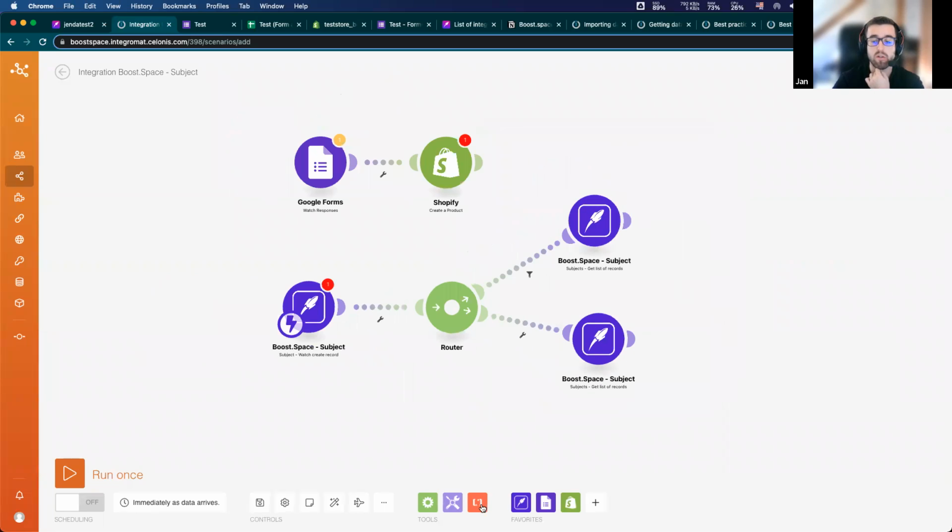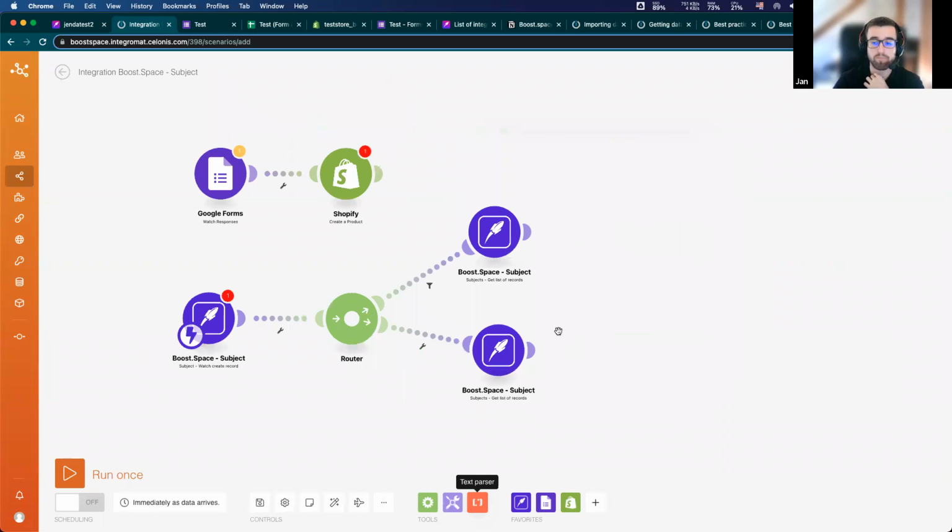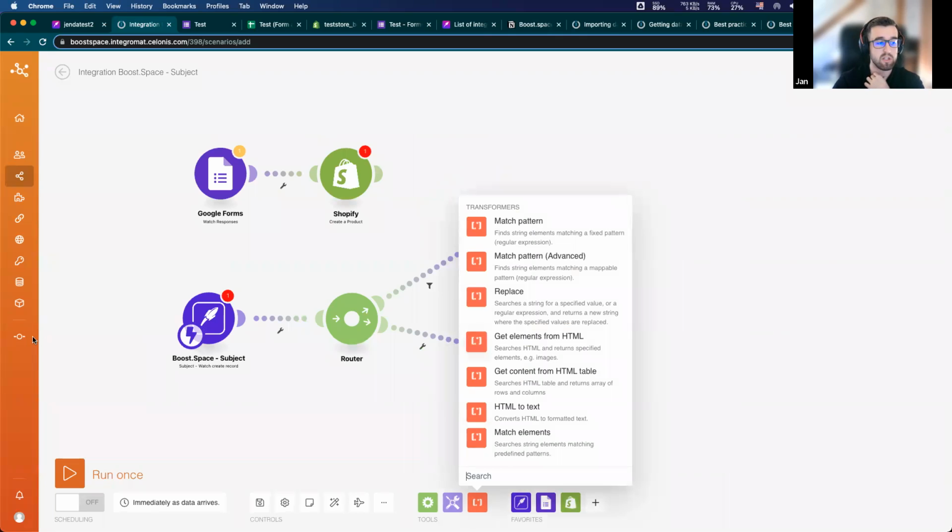And the last one is text parser. Text parser is very useful. You can transform receiving data with a specific regex pattern, regex function.